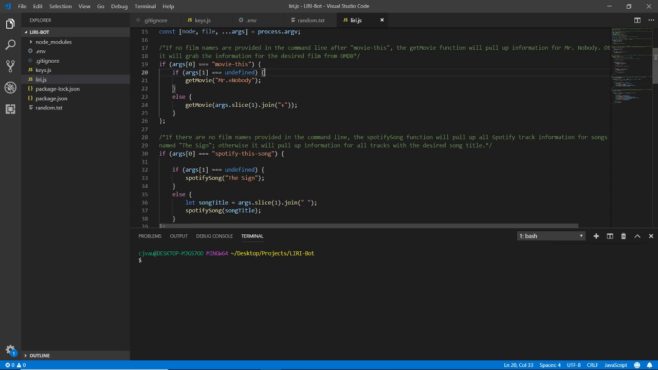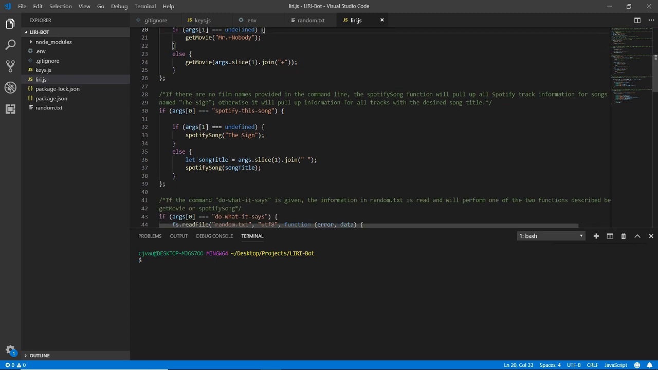Here we start with the movies. We take from the command line, we either get a movie title and search for that movie, or if there's no movie title entered at all, it'll just pull up the data for Mr. Nobody. That movie can be changed to whatever. It's just our default movie that we're looking at. We call the function getMovie, which I'll describe later on, and make sure it's in the proper format for the query URL that we use later with Axios.